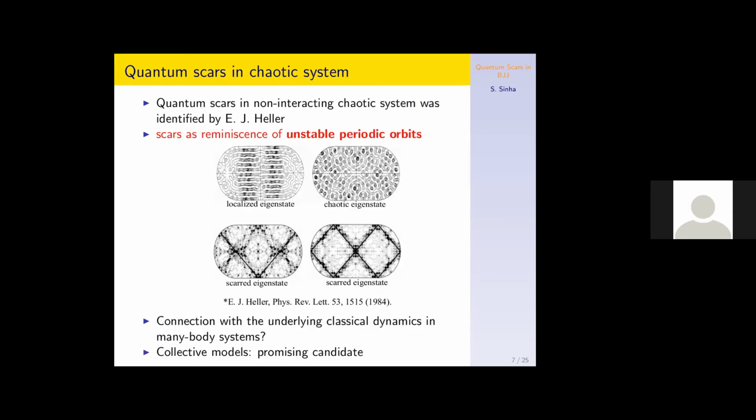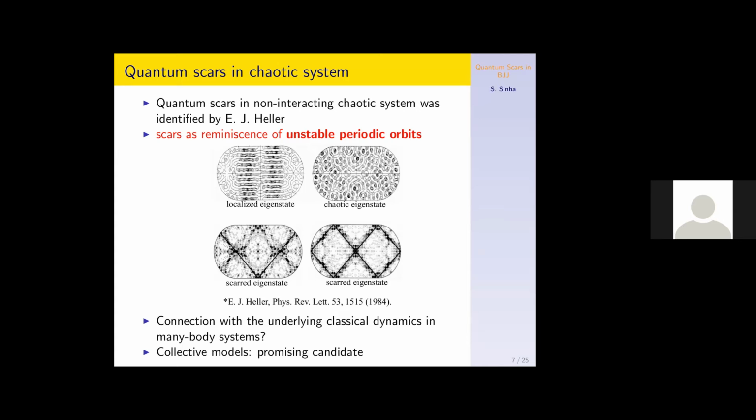But originally the quantum scar was proposed for a non-interacting chaotic system, like chaotic billiards, where analyzing the eigenstates shows a reminiscence of the unstable periodic orbits. The orbits are unstable, they don't really exist, but still their reminiscence can be found in the wave function. So that was termed quantum scars.